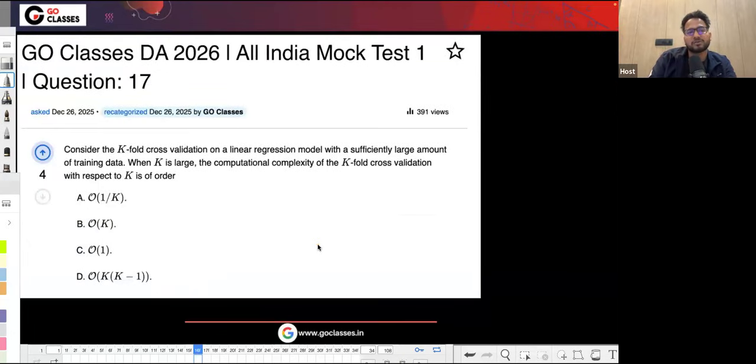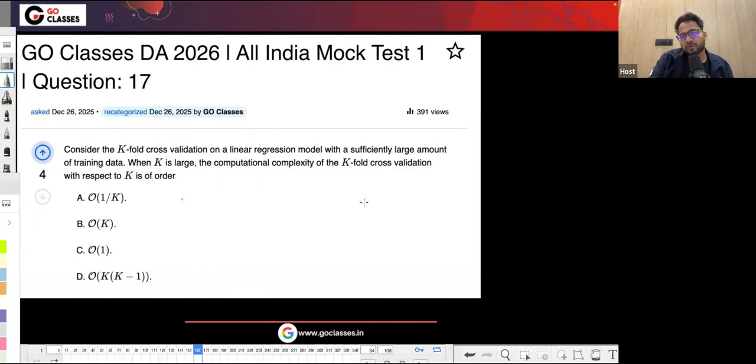Okay. Now let's solve this question. Here they are saying, consider a k-fold cross validation on a linear regression model with a sufficiently large amount of training data. When k is large, the computational complexity of k-fold cross validation with respect to k is of the order of what? So they are asking how the computational complexity is going with respect to k only. Other things, like data size, you can take as constants.